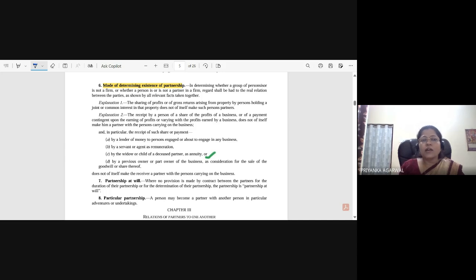Okay. So in the first class we have discussed that in a partnership, the partners are selected by choice, right? Suppose Mr. A as a partner died, that doesn't make his son a partner in the partnership firm, or his widow a partner in the firm. But through a partnership agreement, they might be receiving an annuity. So this annuity will not be considered as a share of profit, and you will not consider her or the child as a partner of the firm.